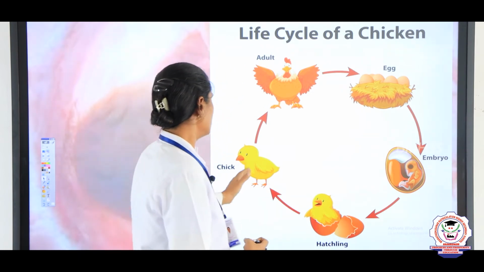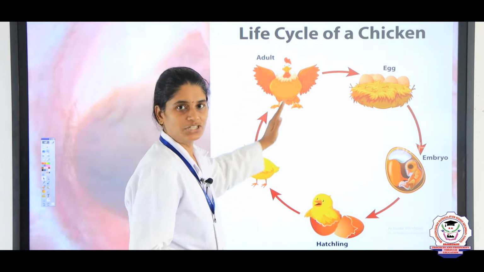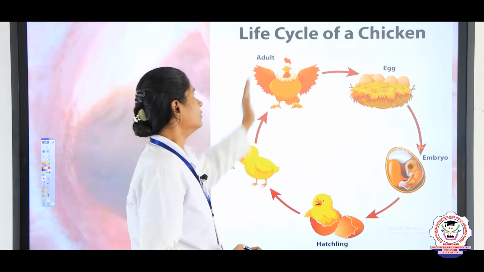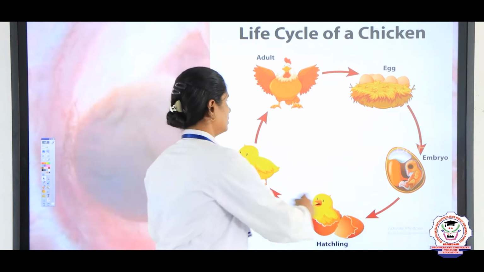After that the chick grows, undergoes various stages and grows into an adult chicken. This is the life cycle.